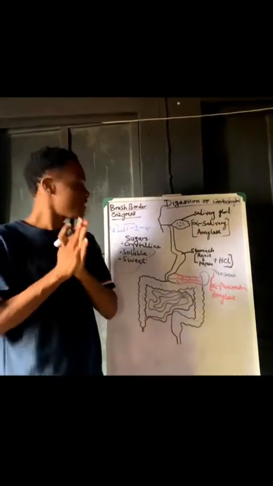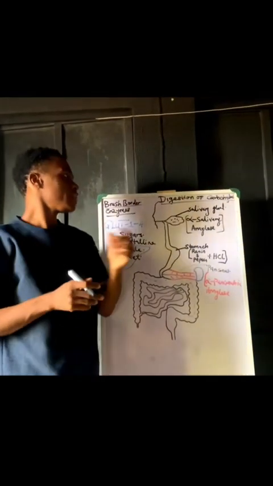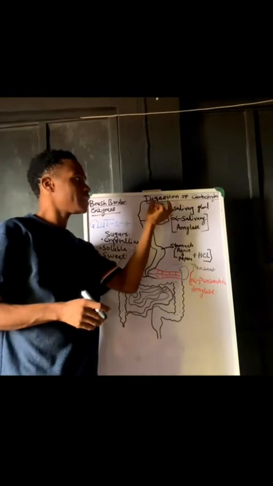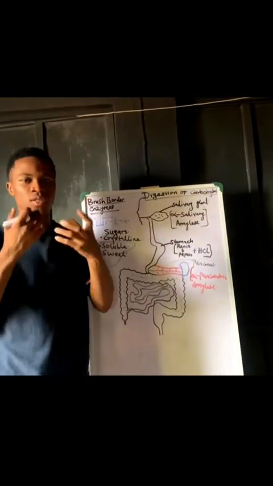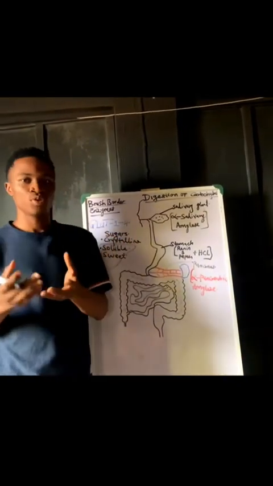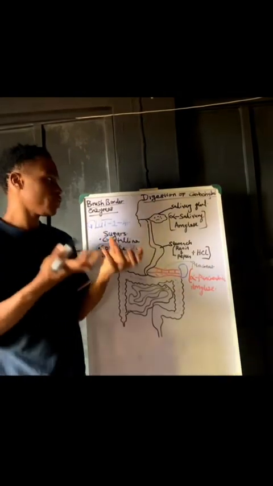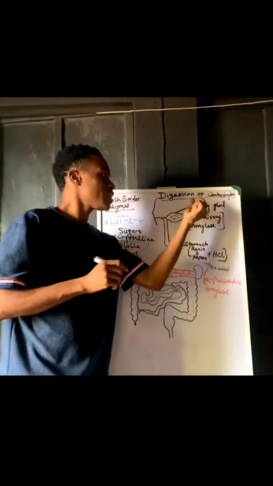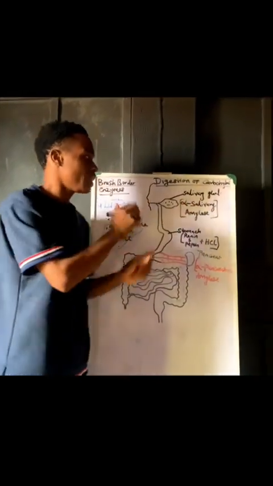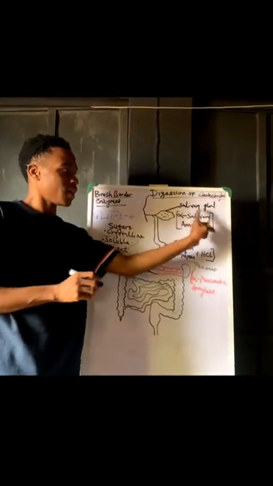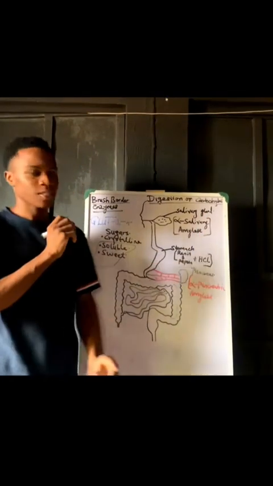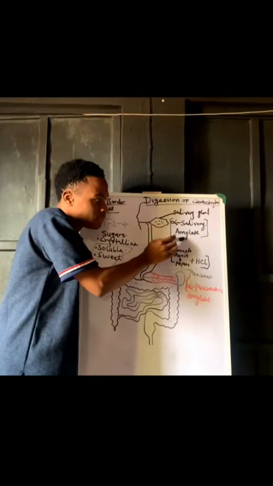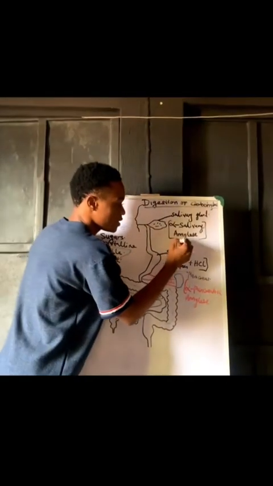Okay, so knowing these three basic properties of sugar, and carbohydrate being sugar, for it to be digested, it needs to be, let's say, chewed. After that, the next thing is you swallow. But first, carbohydrates, unlike other food, have their digestion start in the mouth whenever they come in contact with the saliva, which is secreted from the salivary gland. Then this saliva contains what we refer to as the alpha salivary amylase, otherwise referred to as ptyalin.